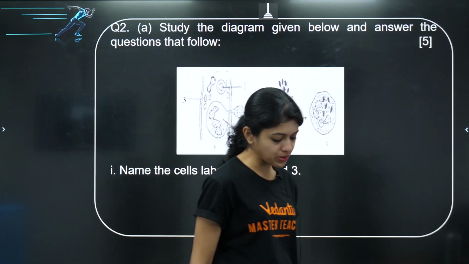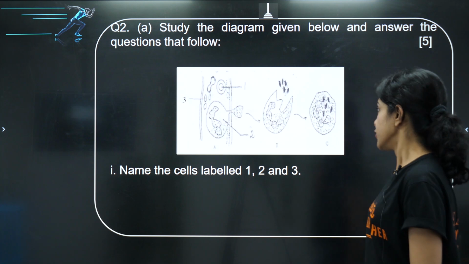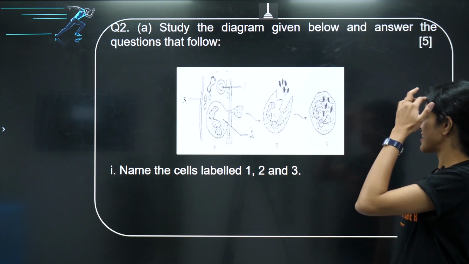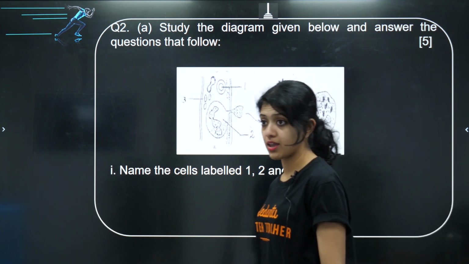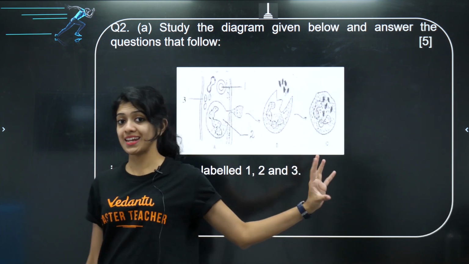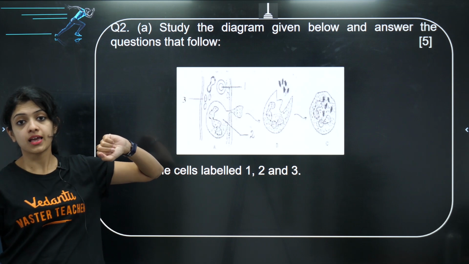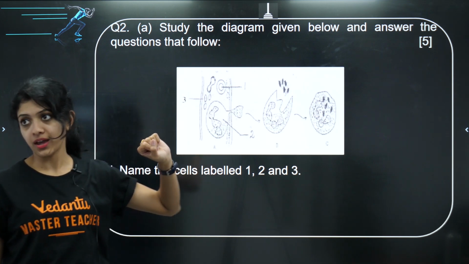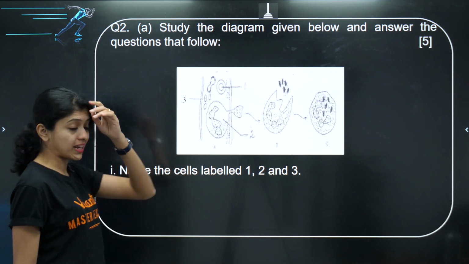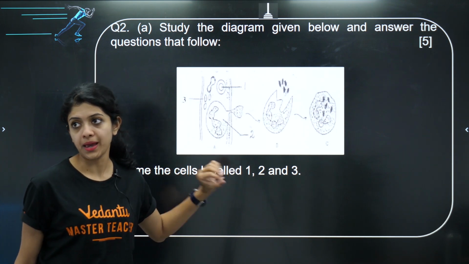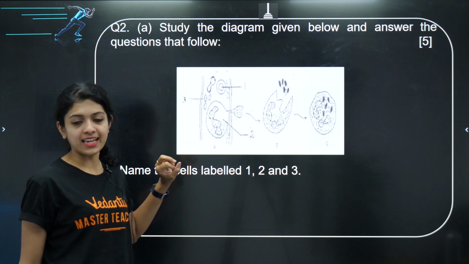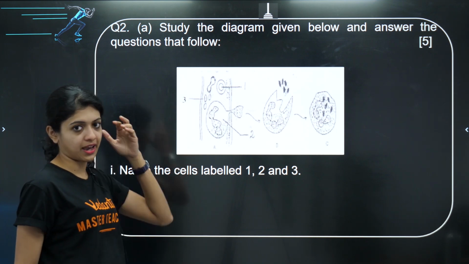Yes, as you can see, we are given a diagram. Study the diagram given below and answer the questions that follow. There are questions which will totally add up to 5 marks based on this diagram. I understand the diagram is not very clear, but with a little bit of zooming in, you will be able to see what is being illustrated in the diagram.